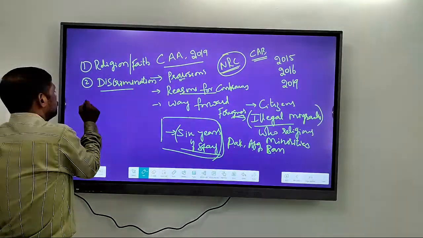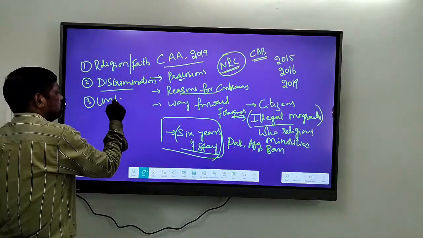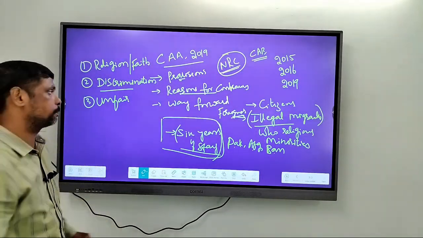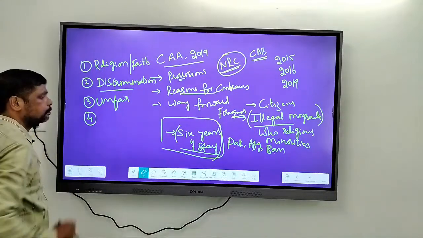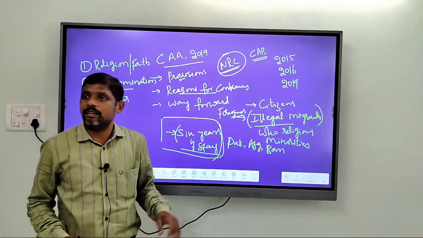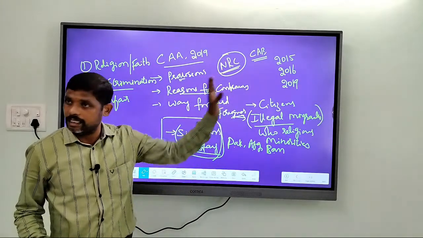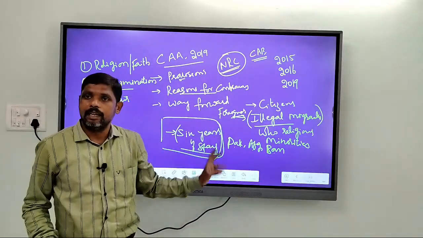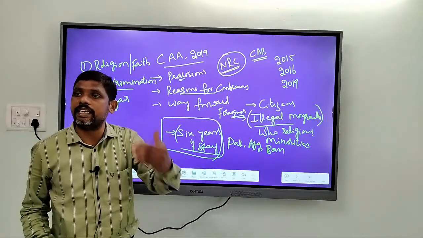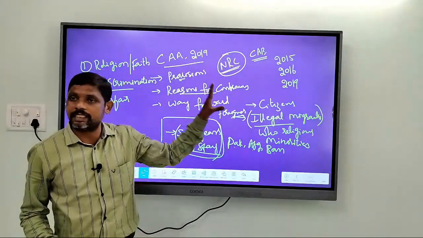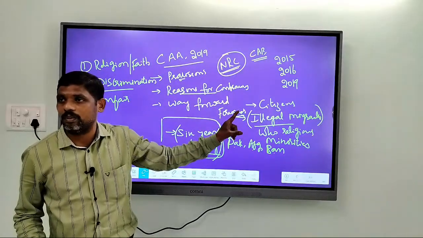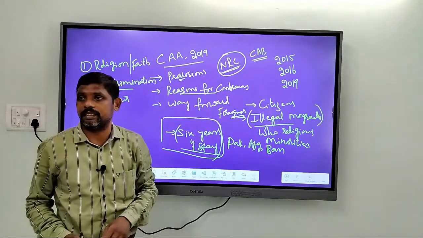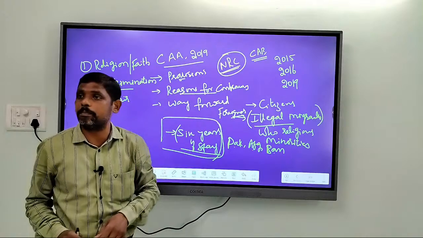That is unfair. Right, unfair treatment of individuals. Whether if you take this discrimination or the other form of discrimination, not only in the name of religion, but even if you take the conditions for getting registered as citizens of India, whether it is the same condition for all the people? No. Except this, others require 11 years of stay. For them it is 6 years of stay. So which is again a discriminatory practice.